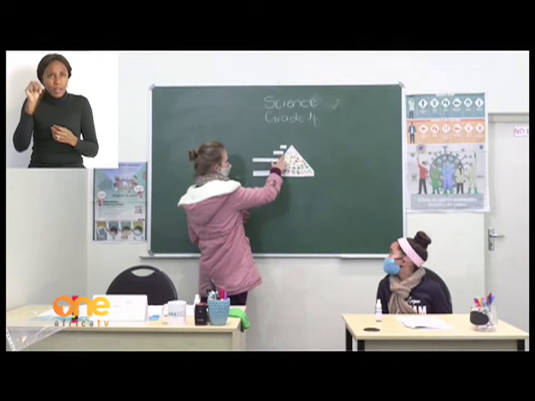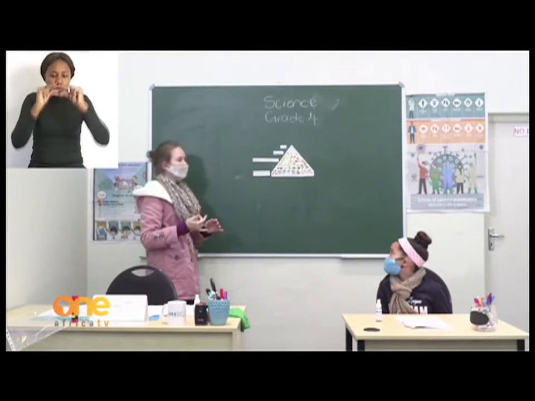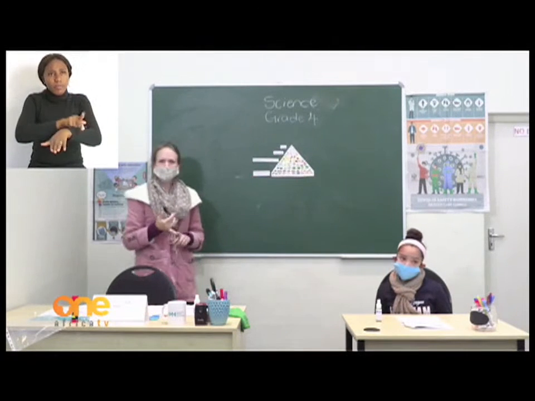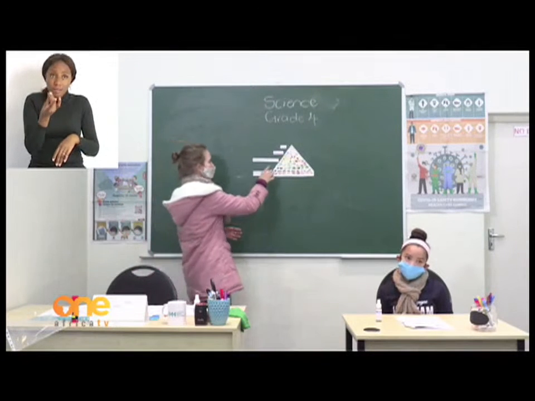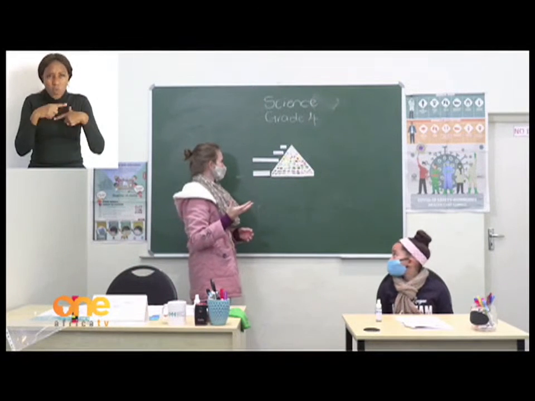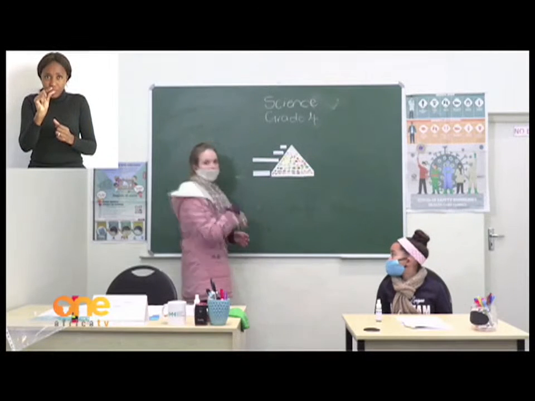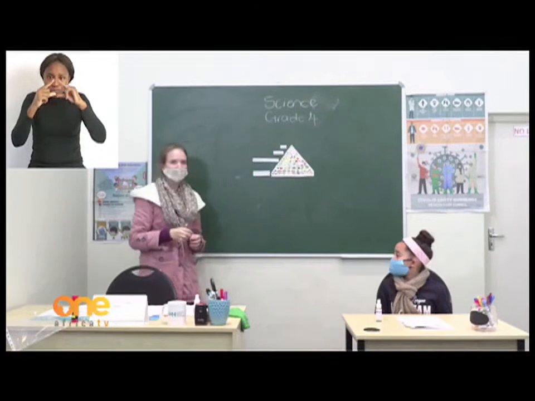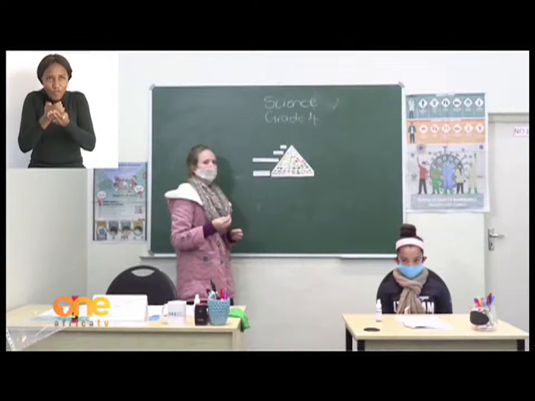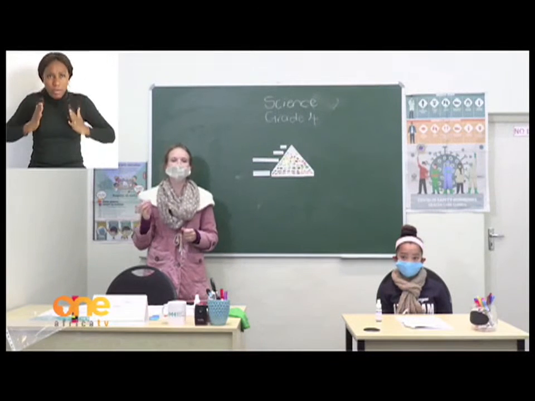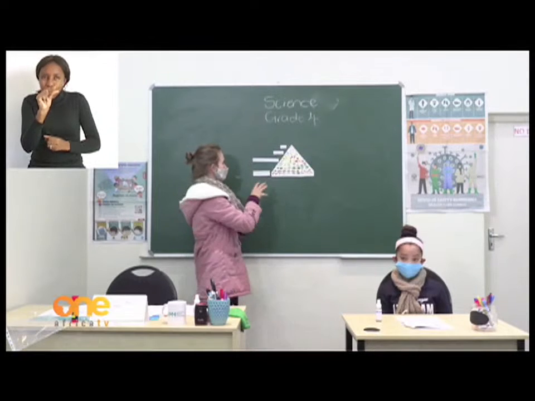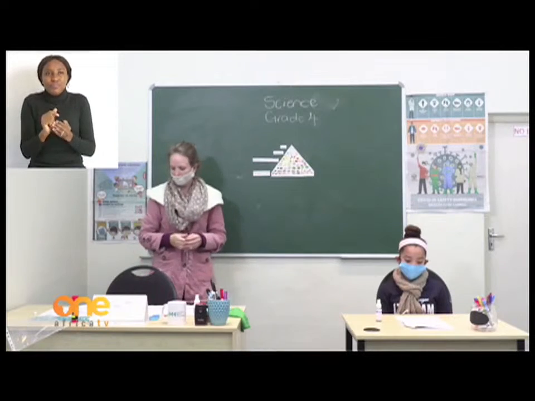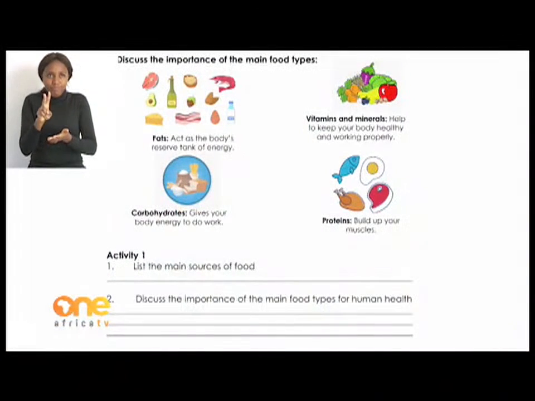Then we move up to the smaller parts of the triangle. Up there we have proteins and fats. Okay, so proteins are normally found in meat products and in dairy products. Okay, and our body needs a little bit less from proteins than it needs of carbohydrates. Okay, and then right there at the top, the smallest part of the triangle, we have fats. So that means that our bodies need it, okay, but you need a little bit less of fats than you need of, for example, proteins and carbohydrates. So let's quickly take a look on page 12 again, and let us work through that.